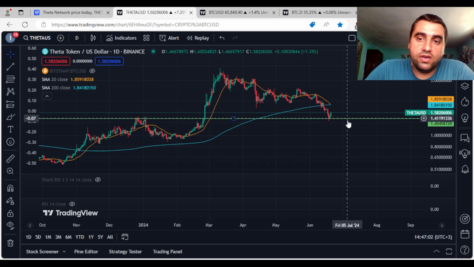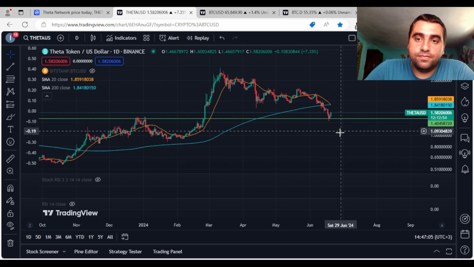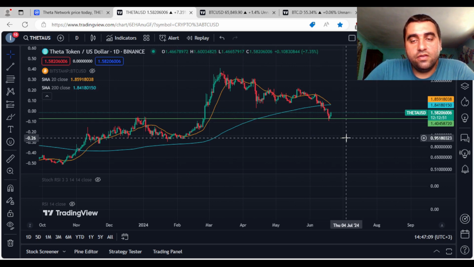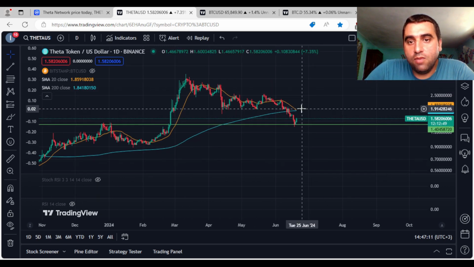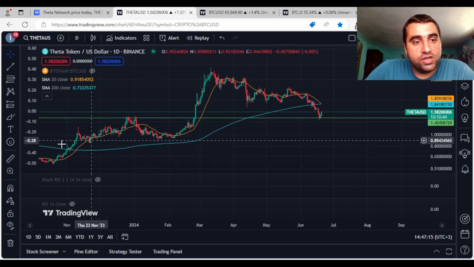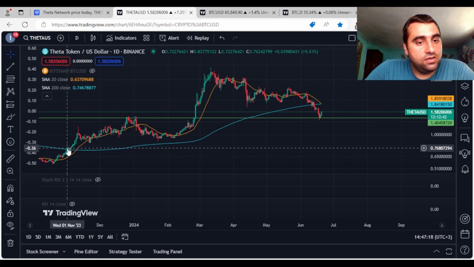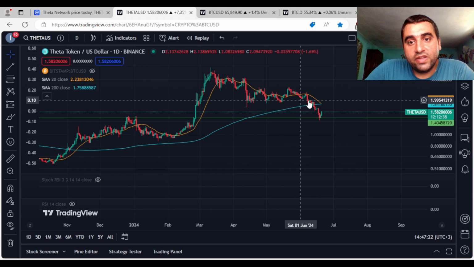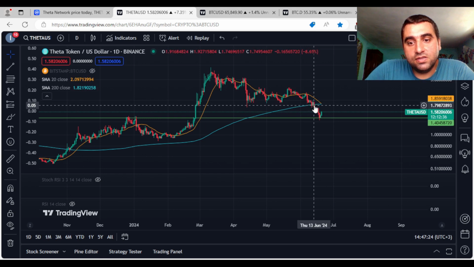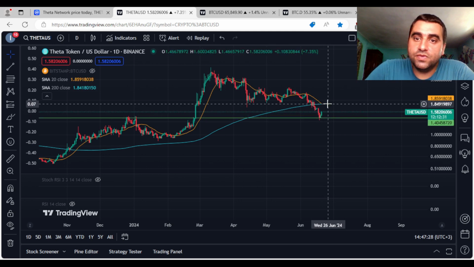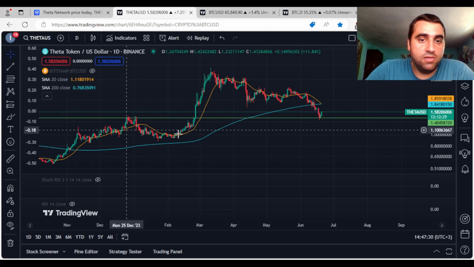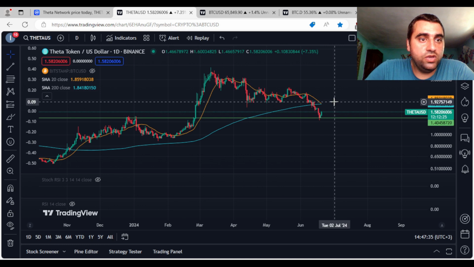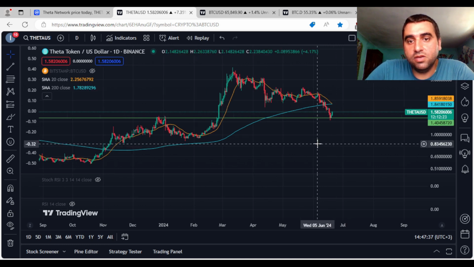So this one I think it is important to hold above. Okay, and if the price will go upwards, I think it is important to exceed the 200 daily simple moving average. As you can see, since 1st November 2023 the price stood most of the time above this level, but since 13 June the price went below. So for keeping the market structure, I think it is important to exceed this 200 daily simple moving average.